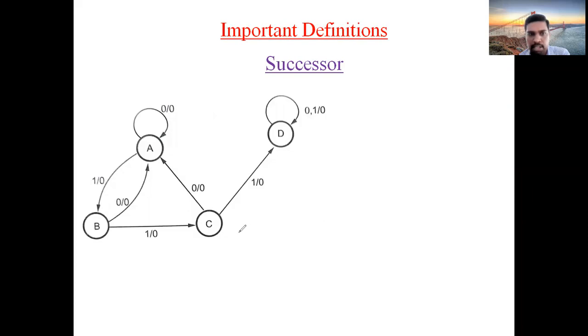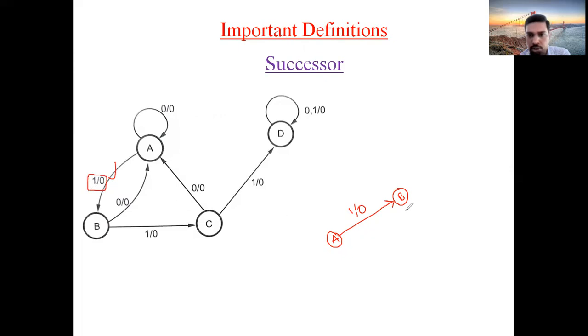What is meant by successor? Suppose, in the same diagram, state A is moving to state B. I am taking one small example from the same diagram. Carefully observe. State A is moving to state B when input is 1, and at that moment, output is 0.